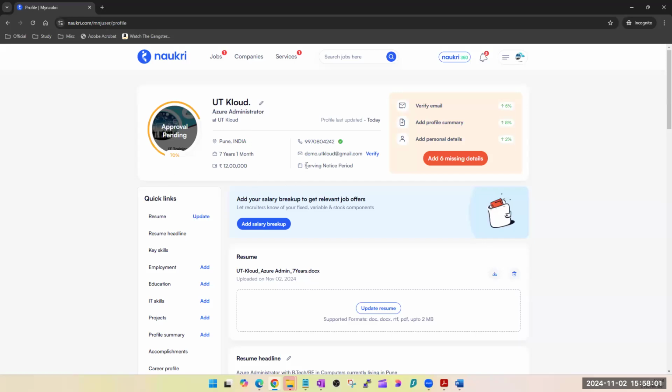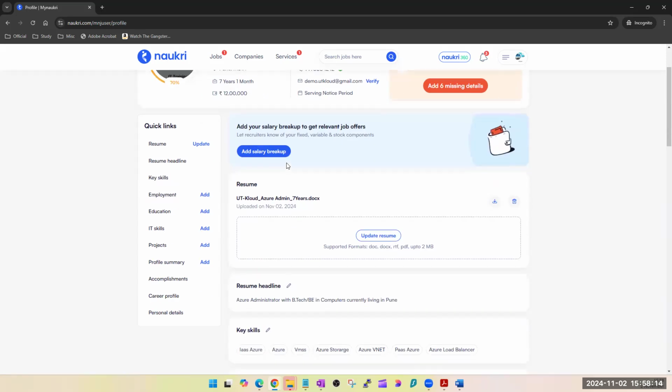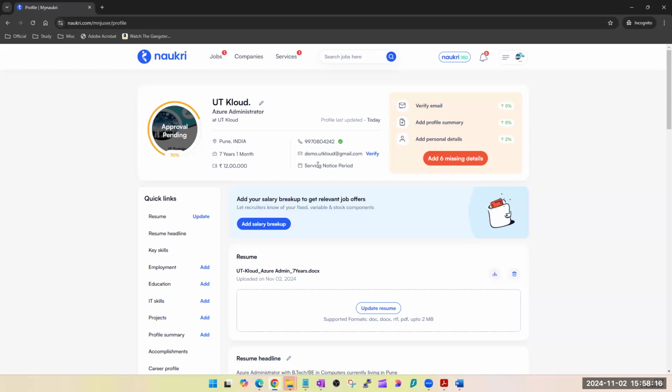So here, what can you do? Because you have mentioned serving notice period and you have mentioned your last working day as 2nd of January, which is not true. You guys are not serving notice period. So instead of changing this dummy profile, what you can do on a daily basis is come here and change your last working day. That way your profile is updated daily, and the last working day will always show as 2 months away. Our purpose is to come in this category which says serving notice period. But you're not actually serving notice period, right?